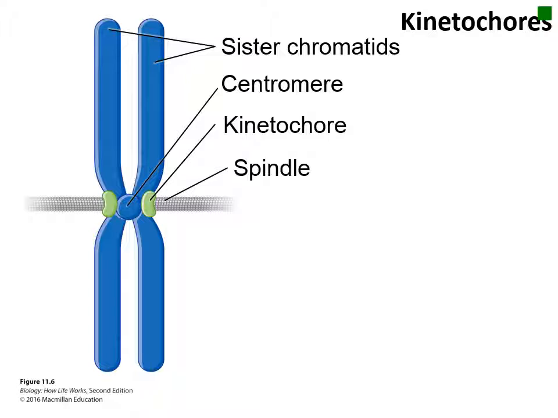Associated with the centromeres are 2 protein complexes called the kinetochores, one on each side of the centromere associated with the individual sister chromatids. It is the kinetochore that forms the attachment site for the mitotic spindles. This arrangement ensures that each sister chromatid is attached to a microtubule radiating from one end of the cell.